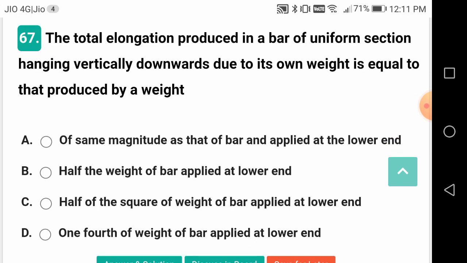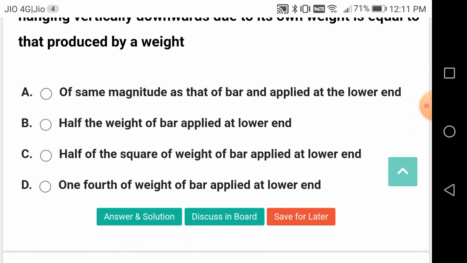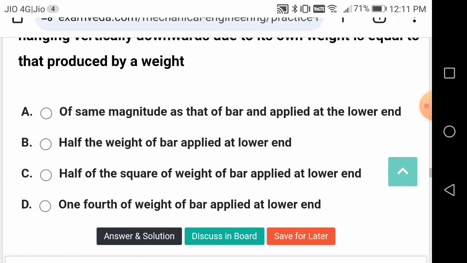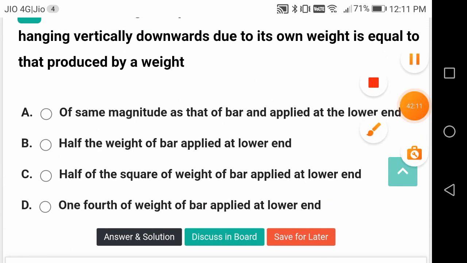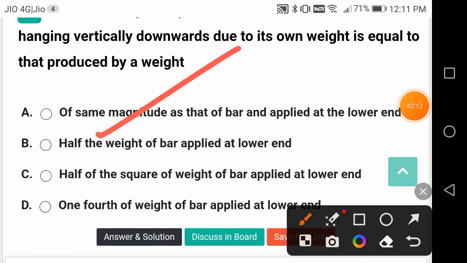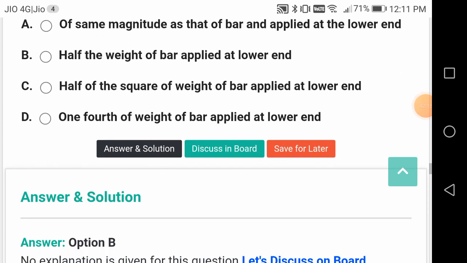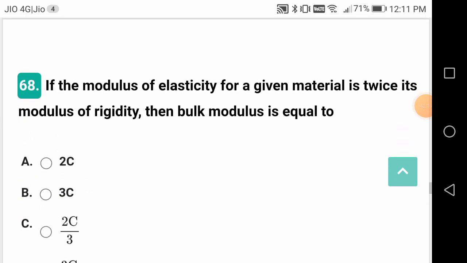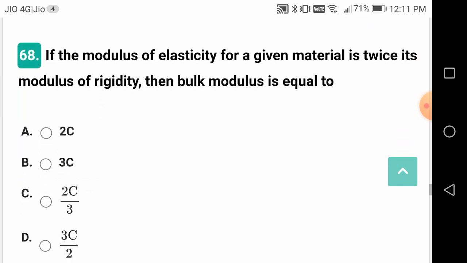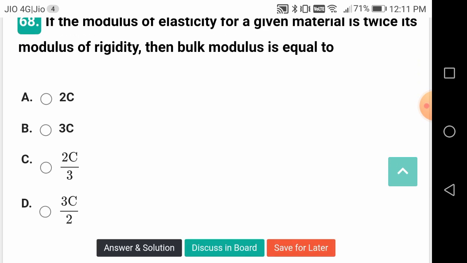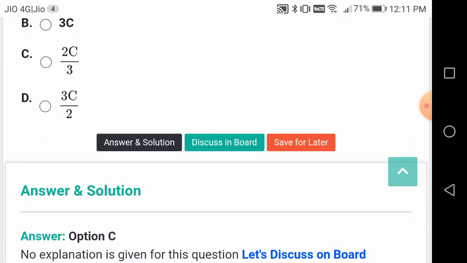The total elongation produced in a bar of uniform section hanging vertically downwards due to its own weight is equal to that produced by half the weight of the bar applied at the lower end. If the modulus of elasticity for a given material is twice its modulus of rigidity, the bulk modulus is equal to, this is your C.